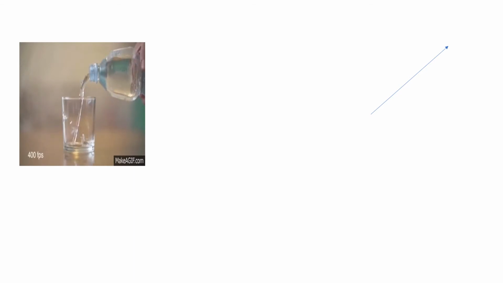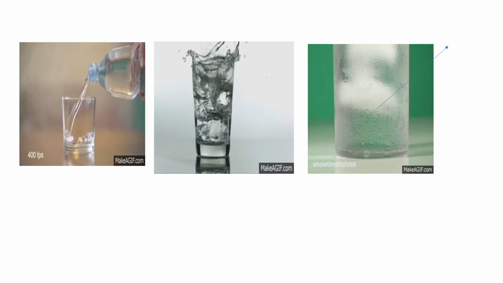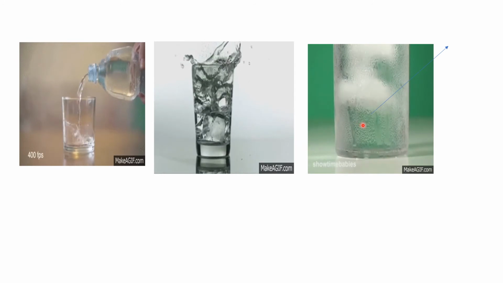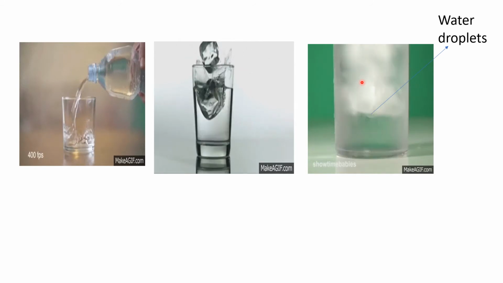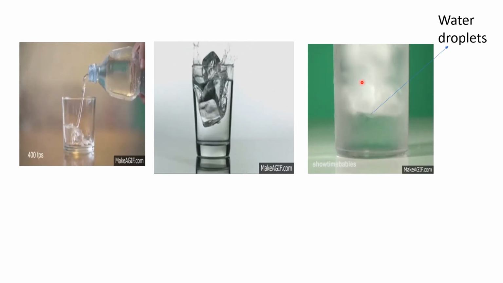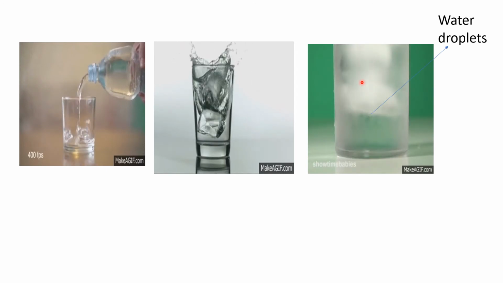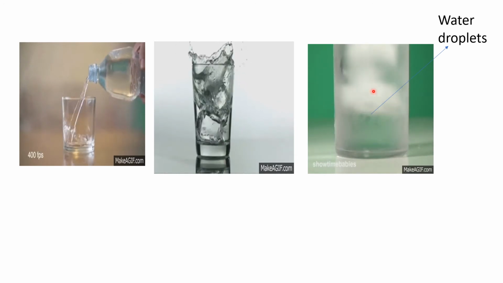Okay, now you take water in a glass and put some ice cubes in it. What will happen? The ice in the water will melt, and what you can notice on this glass is that water droplets are formed. Yes or no? Now the air in contact with the outer surface of the glass gets cooled. What happens here? The air in contact with the outer surface.